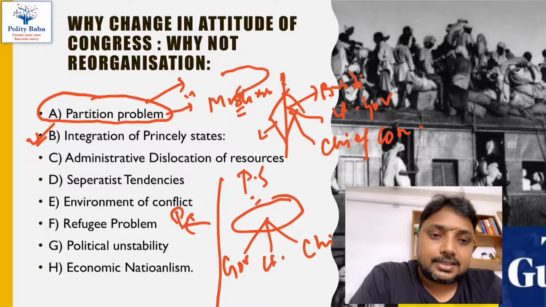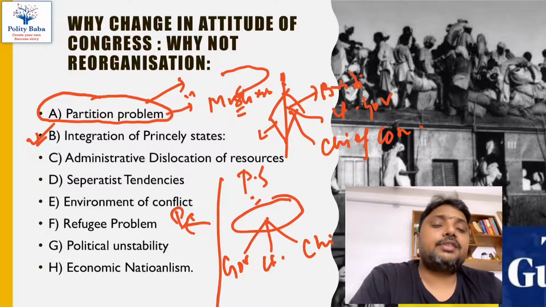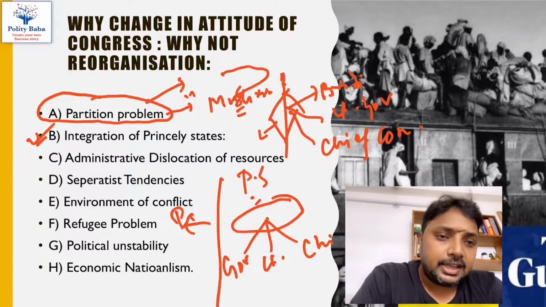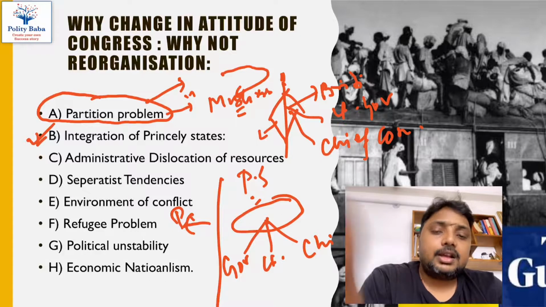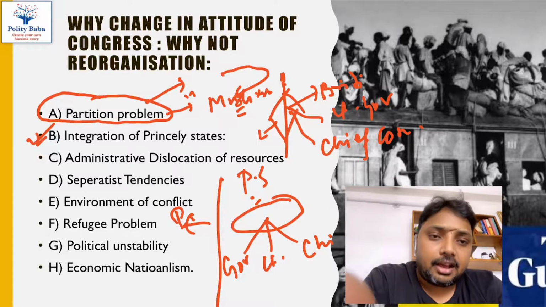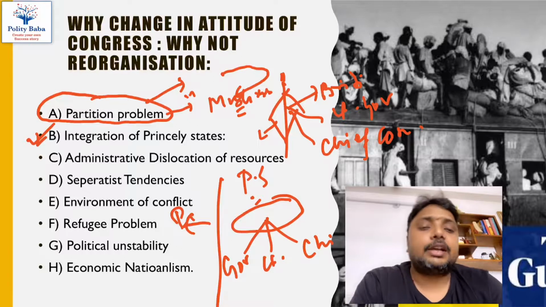So princely states cannot accept and function efficiently in a federal model until and unless they are aware of the administrative practices of the democratic model.